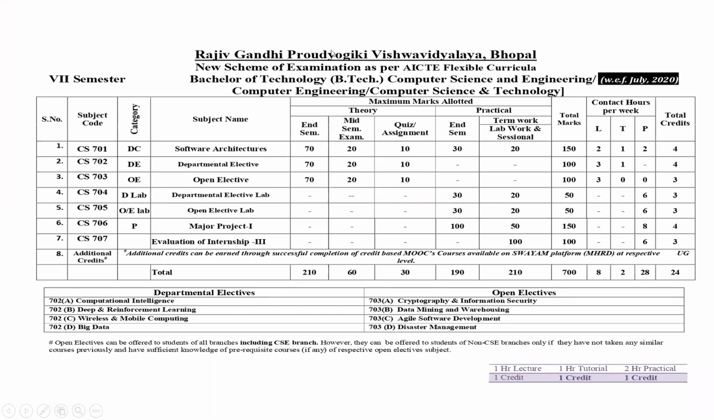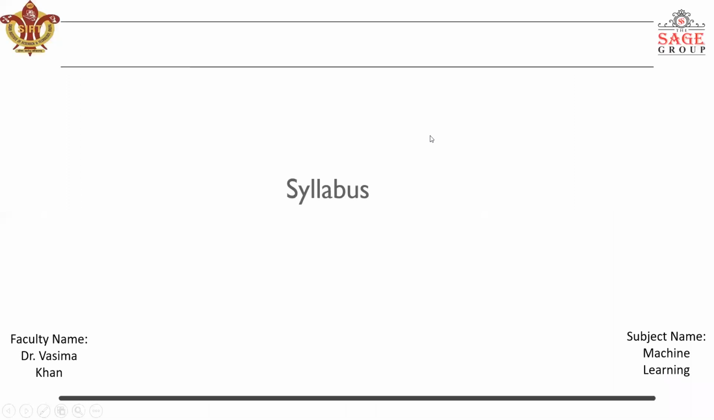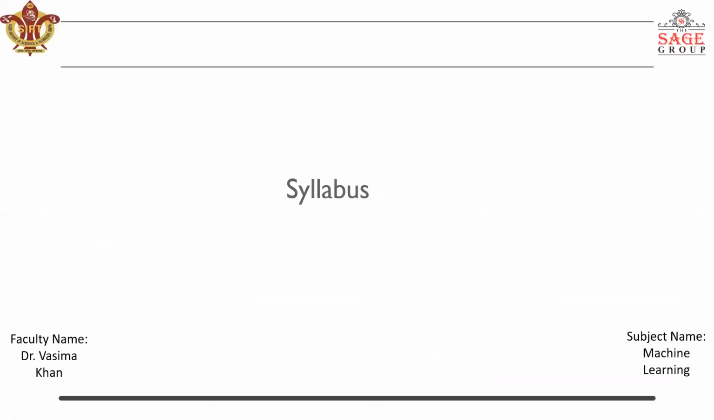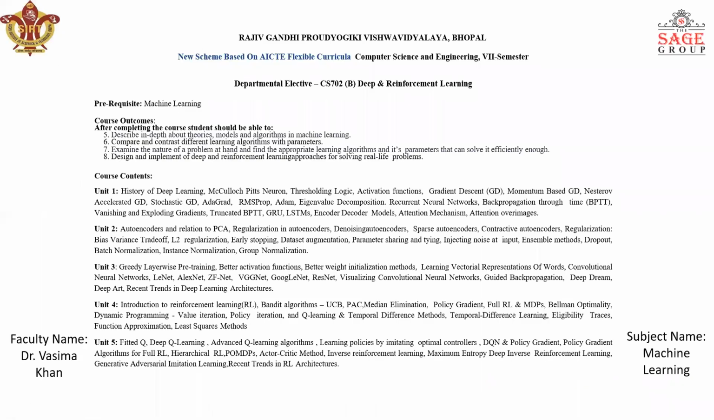Here you can see the scheme of your overall subjects which you are having in this semester. The departmental elective, that is CS 702, is there in your scheme, and there are 4 options in this 702. The subject which I'm taking is 702 B. You can see here it is a departmental elective subject, deep and reinforcement learning. Next we'll talk about the syllabus in brief.